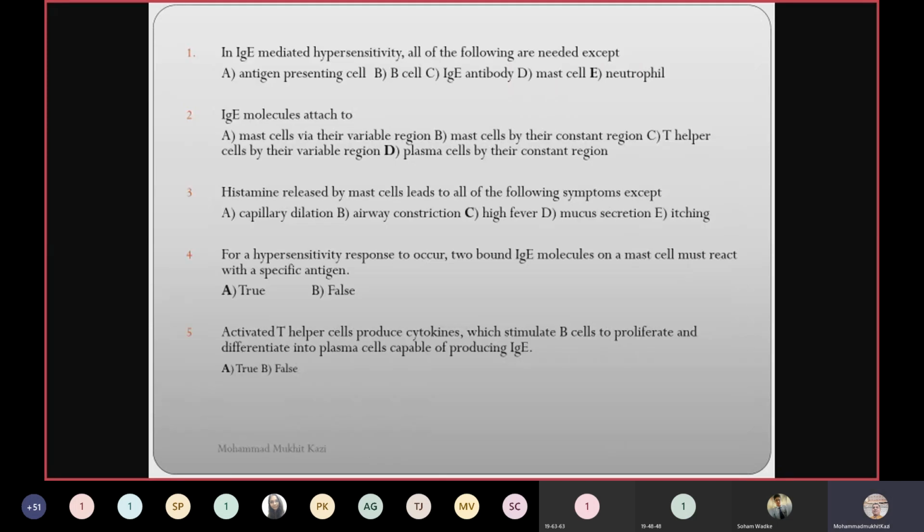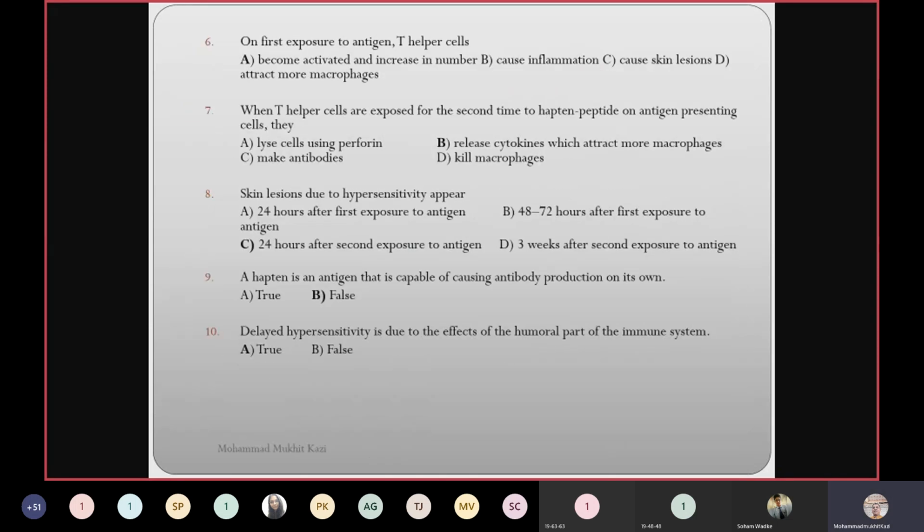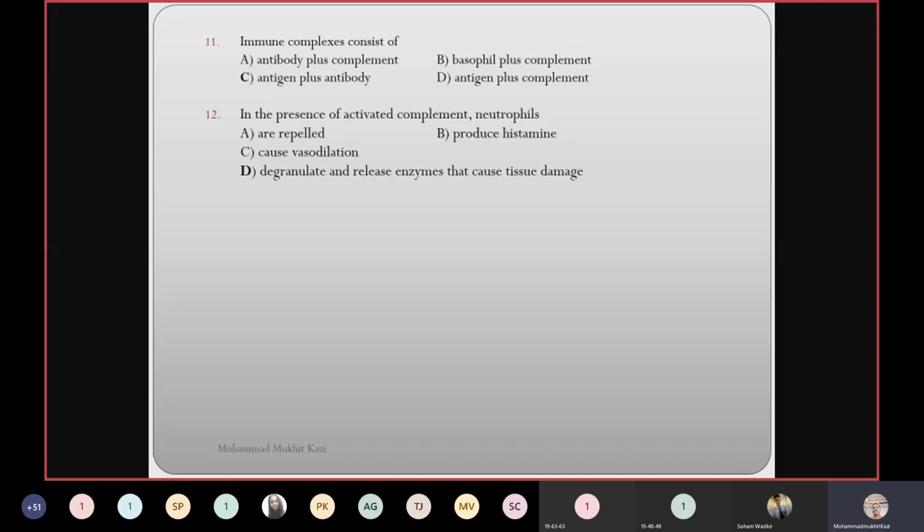This is all about the complement system, and these are the MCQs which I will share with you later. Okay. Thank you. And I am done with the complement, the hypersensitivity reaction. So you can stop now.